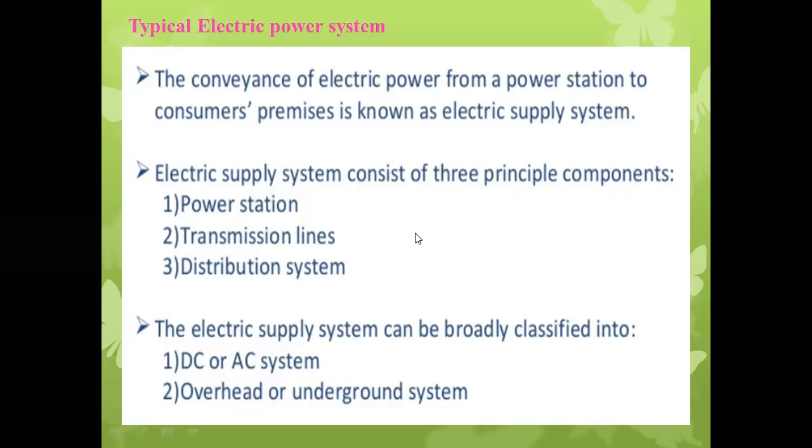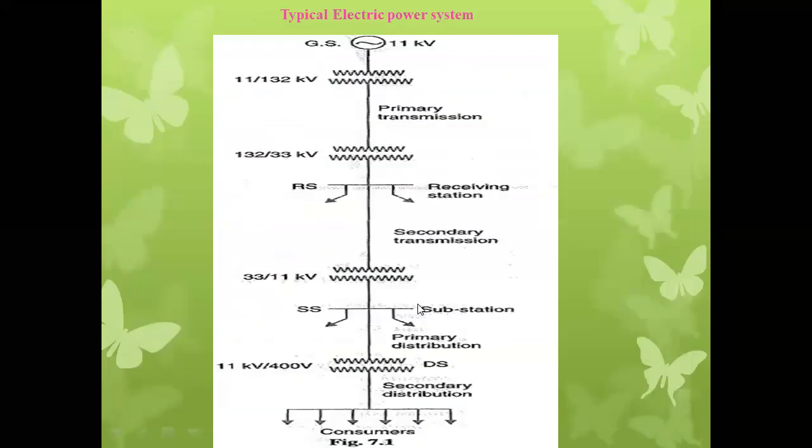Whenever the electric supply is supplied to the consumer by using overhead lines or towers, or we can say poles, at that time it will be overhead. And if it is supplied to the consumer by using underground cables, then it is called an underground system. Okay, so this part we already know.